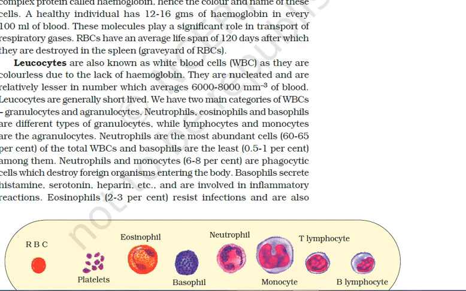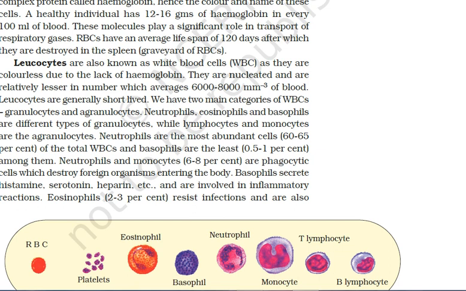Hemoglobin is a very important respiratory pigment because it helps in transporting the respiratory gases, which you have learned in the previous chapter. The lifespan of RBCs is about 120 days, after which they get destroyed.